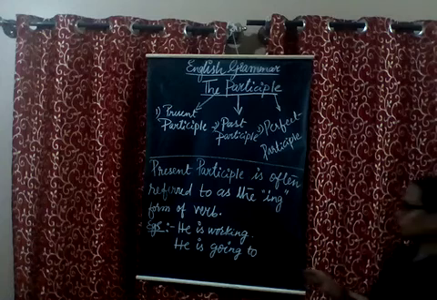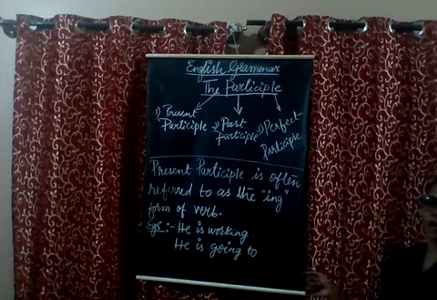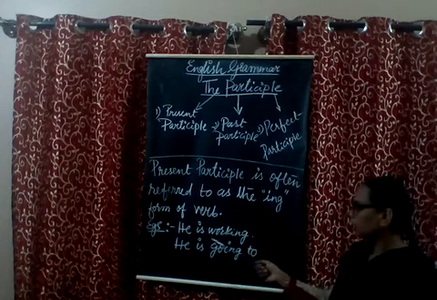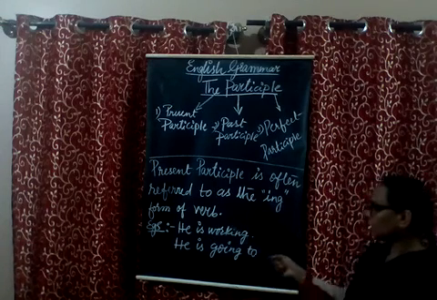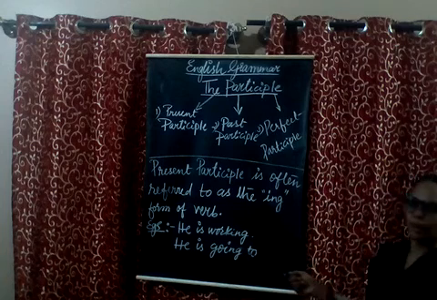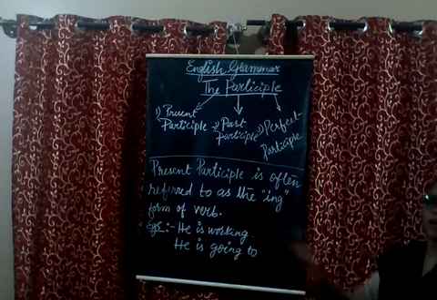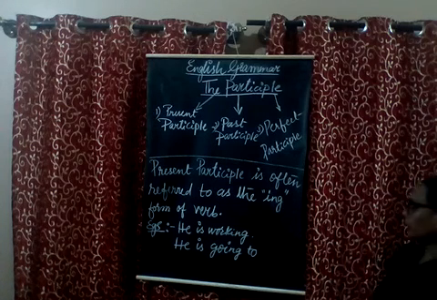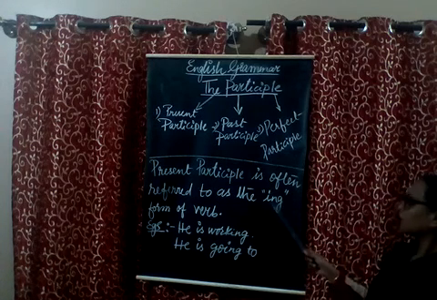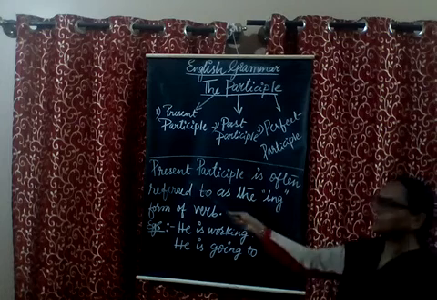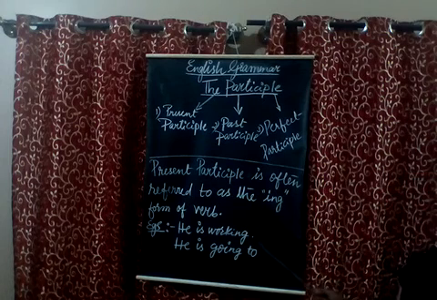For example, if I talk about only work, work is the base form of the verb. If I add ing to the base form of the verb, then it is called present participle. I am repeating once again.